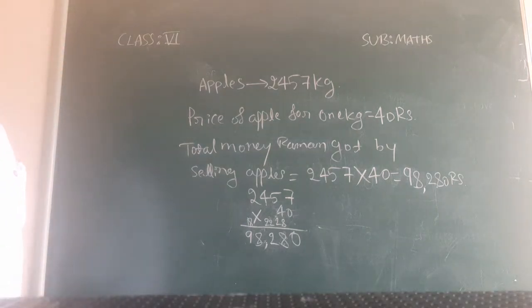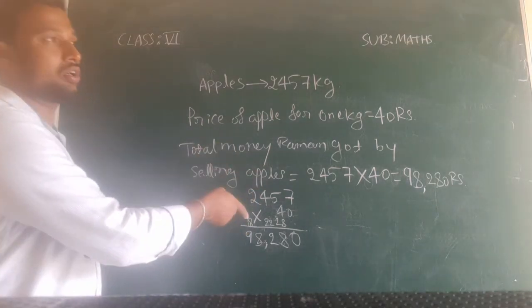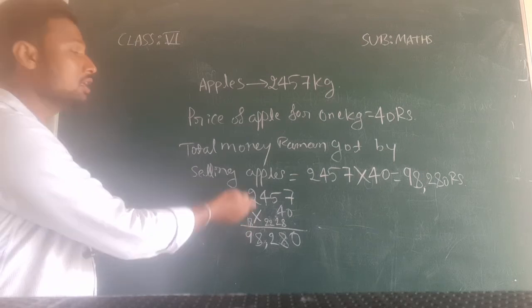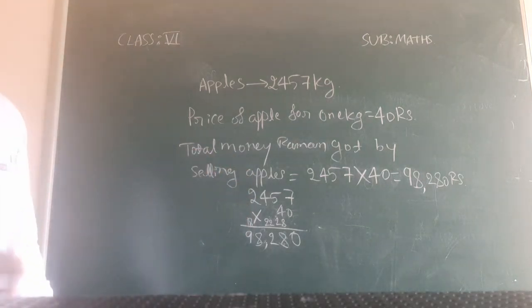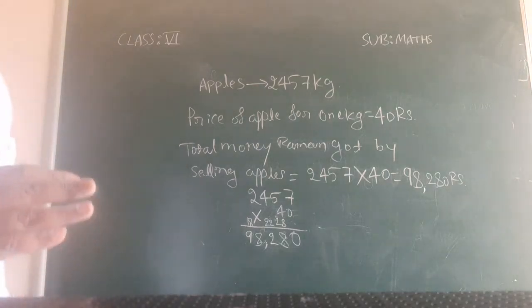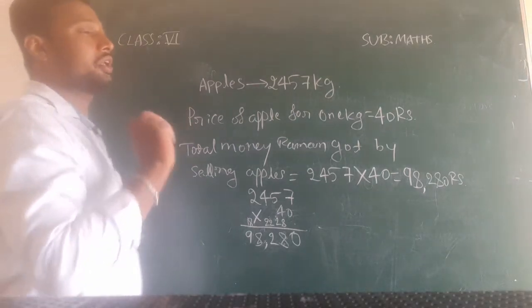So already we have how much he has got from selling apples. Like this only, you have to calculate how much he has got by selling oranges.